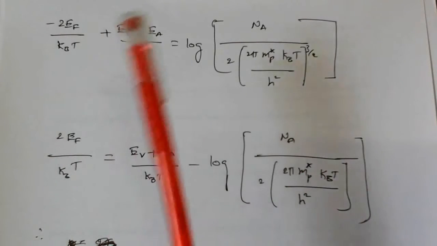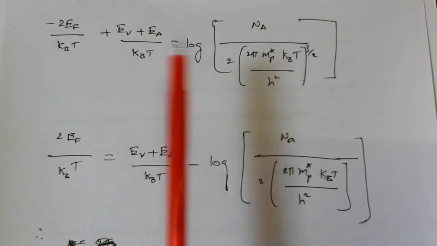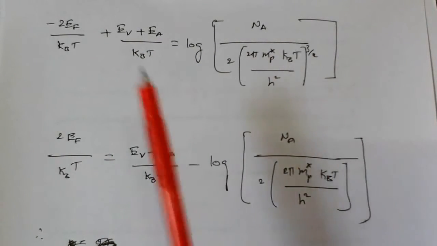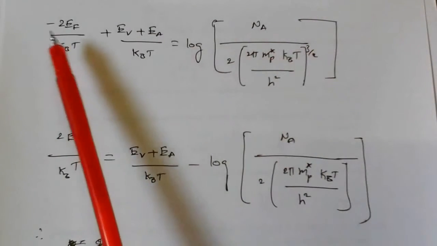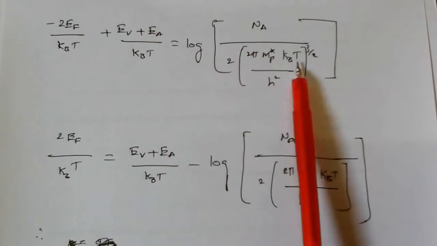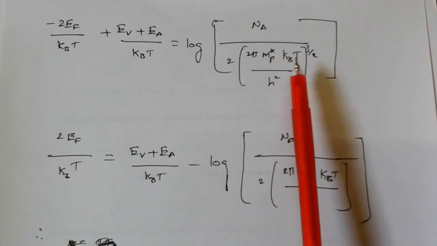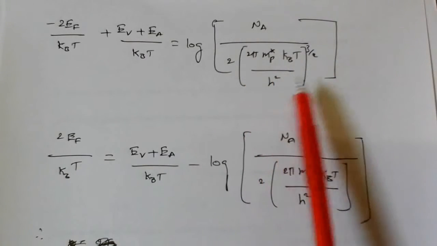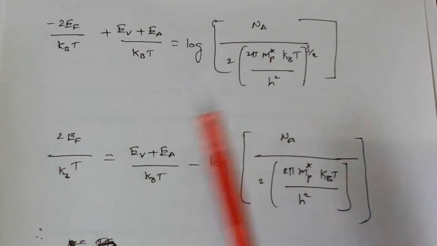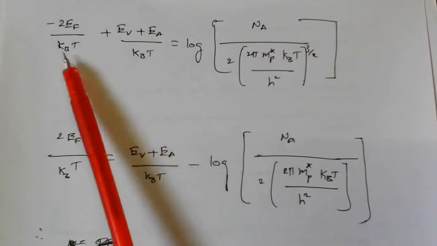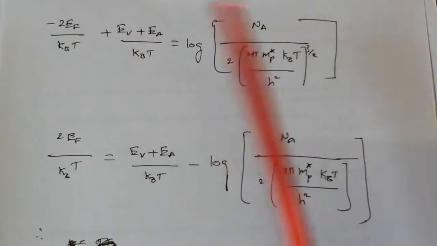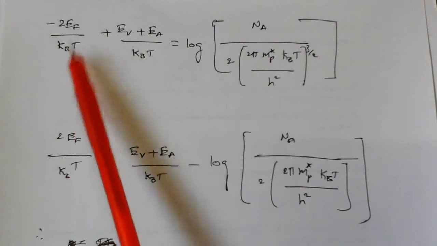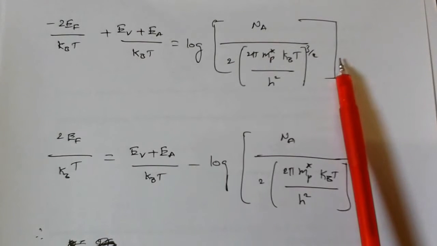Got it. Now what you are doing is this EV plus EA by kBT, we are sending that side. Minus 2EF by kBT also we send that side, to the right side of equal to.